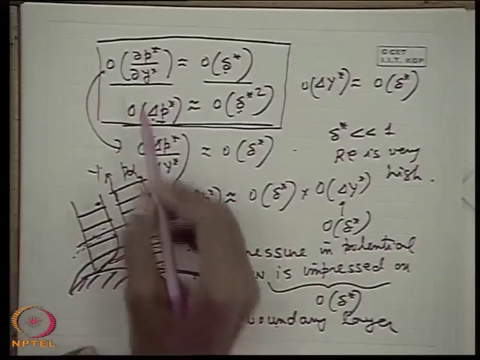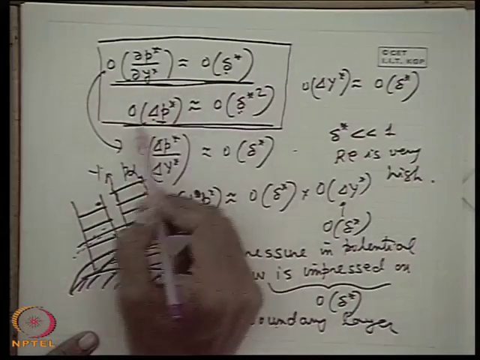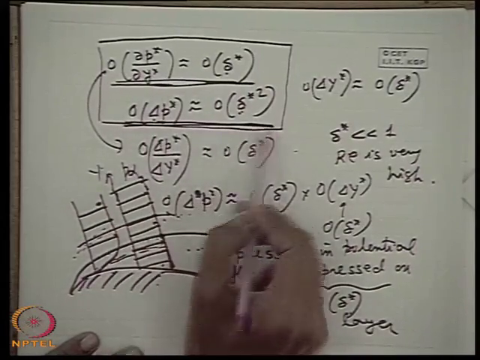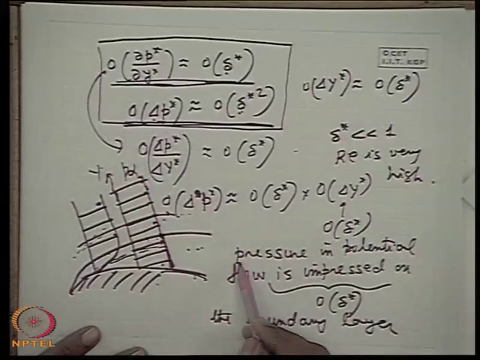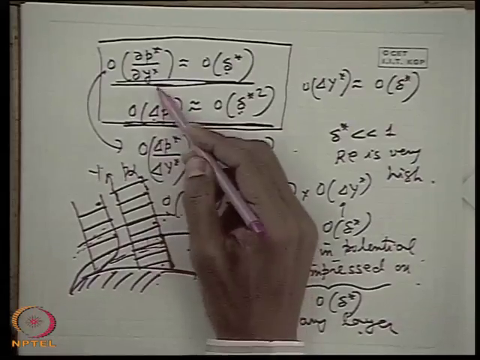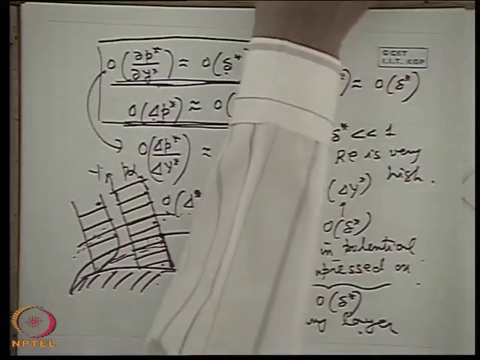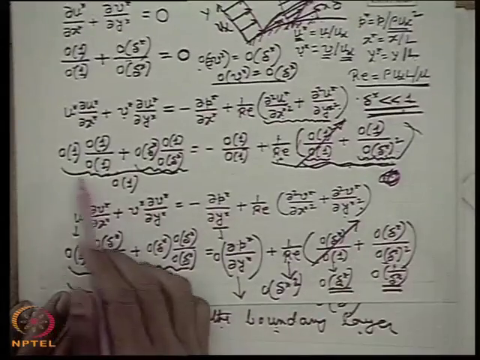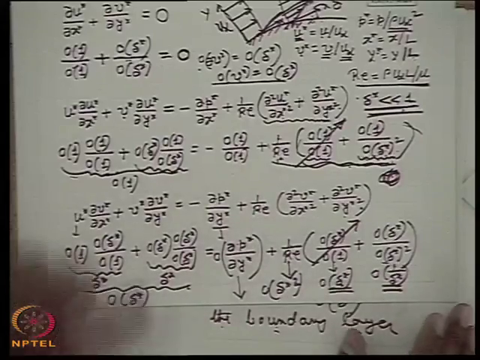Within the boundary layer there will not be any pressure gradient or pressure difference; it will be very small. That means the pressure in potential flow is impressed on the boundary layer. This is the most useful consequence of the order of magnitude analysis of the y direction equations of motion.